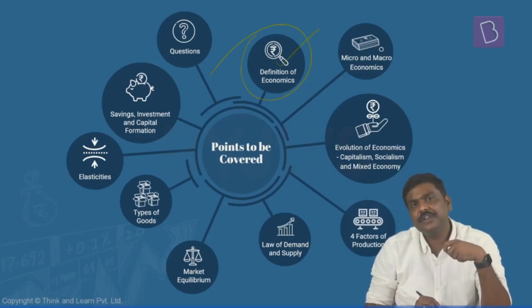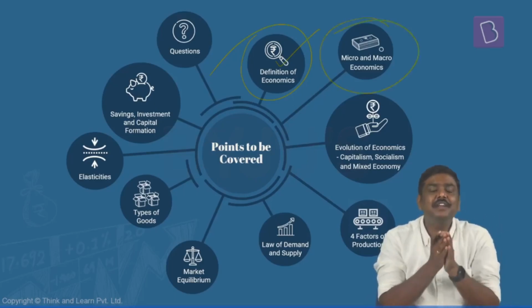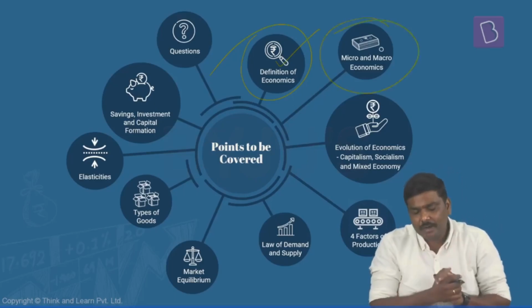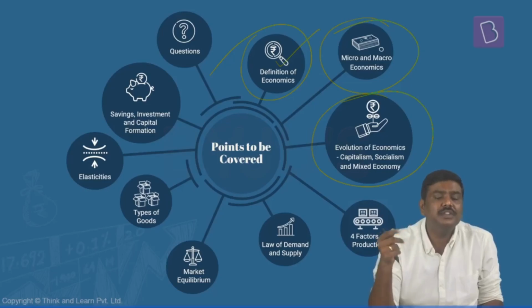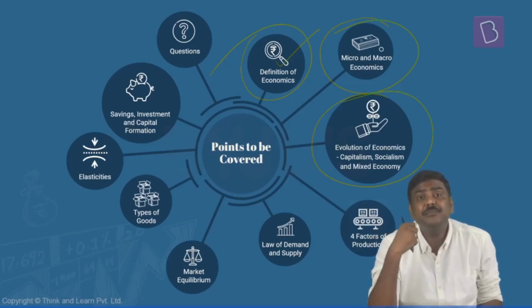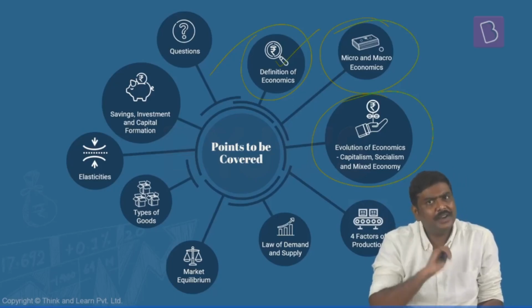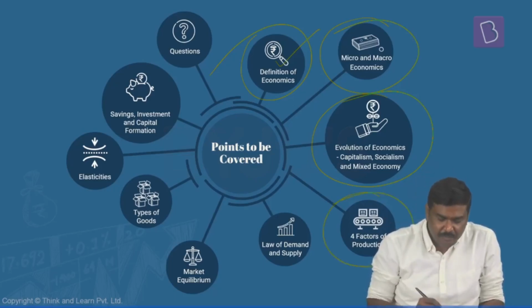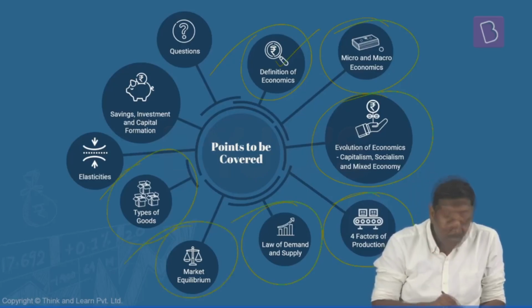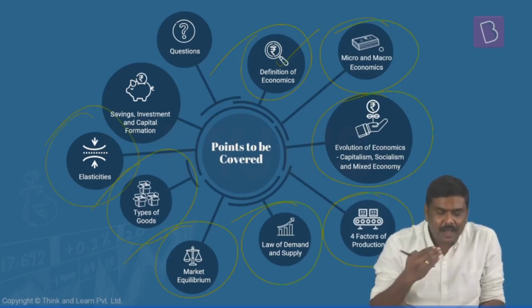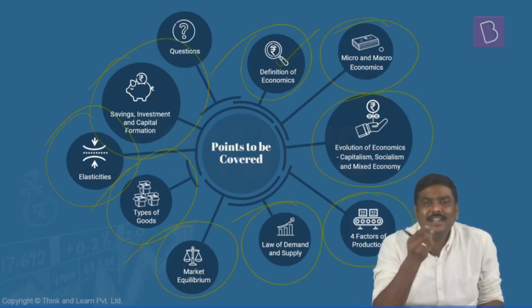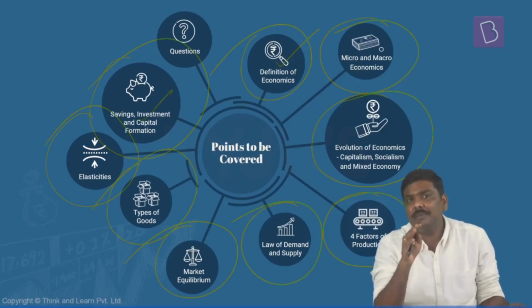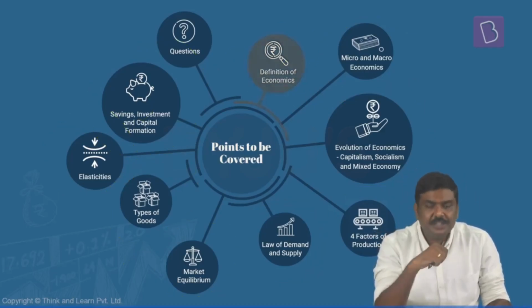So we will start with the definition of economics, then we'll understand the difference between microeconomics and macroeconomics. What has been the evolution of economics over a period of time? You must have heard of the terms socialism, capitalism, mixed economy, etc. Let's try and understand that. Then, what are the four factors of production? Law of demand, law of supply, the concept of market equilibrium, different types of goods, different types of elasticities, and then we'll connect all of this to a macroeconomic concept, that is savings, investment, and capital formation.